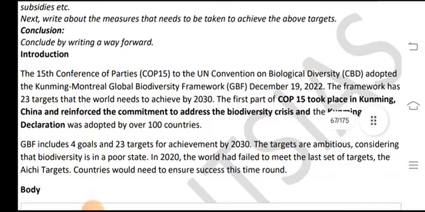Introduction: the 15th Conference of the Parties (COP15) to the UN Convention on Biological Diversity (CBD) adopted the Kunming-Montreal Global Biodiversity Framework (GBF) on December 19, 2022. The framework has 23 targets that the world needs to achieve by 2030. The first part of COP15 took place in Kunming, China, with a commitment to address biodiversity.